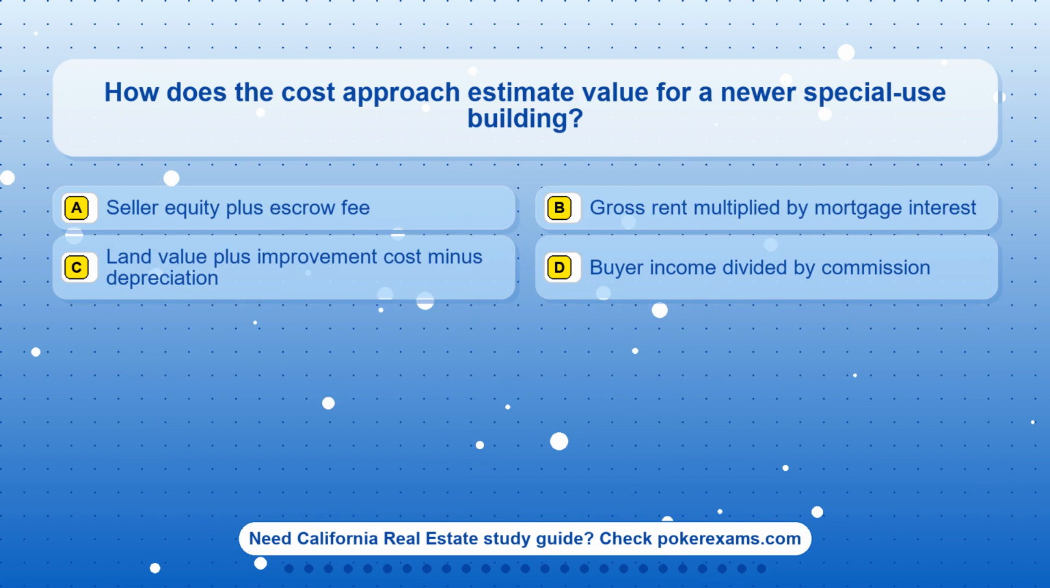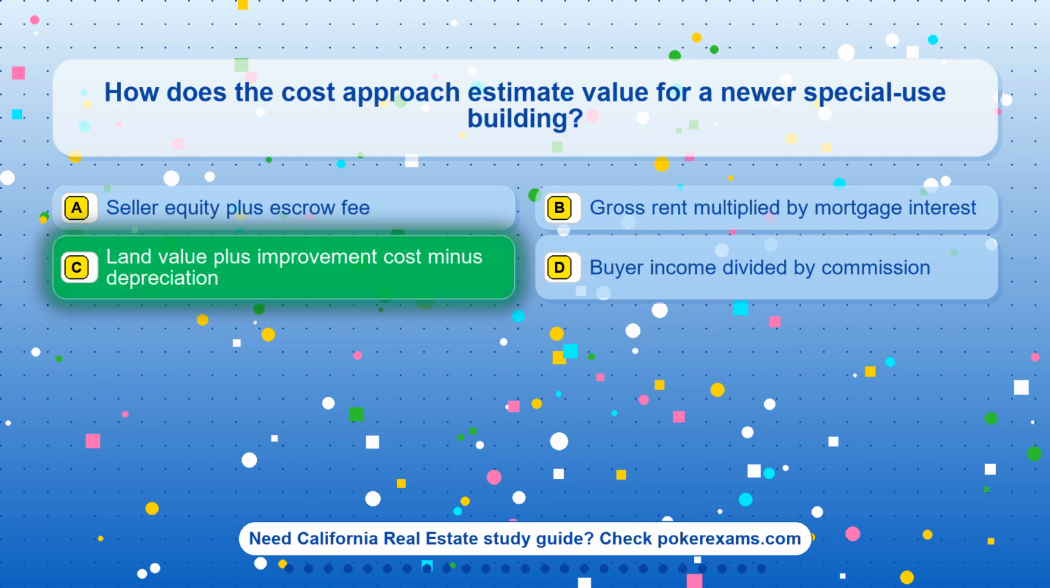Question 12. How does the cost approach estimate value for a newer special-use building? Option A. Seller equity plus escrow fee. Option B. Gross rent multiplied by mortgage interest. Option C. Land value plus improvement cost minus depreciation. Option D. Buyer income divided by commission.